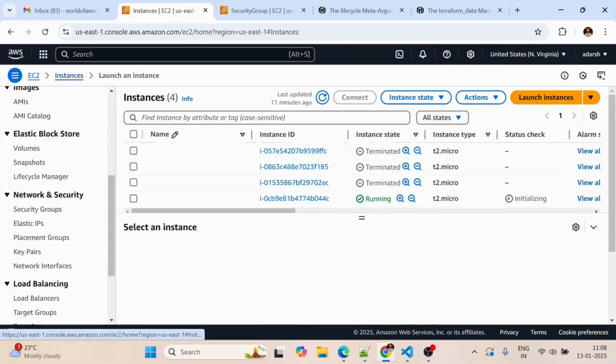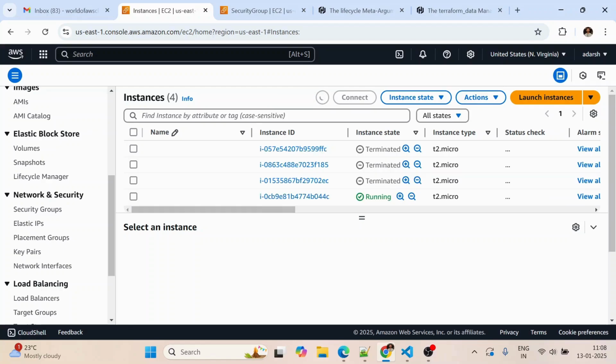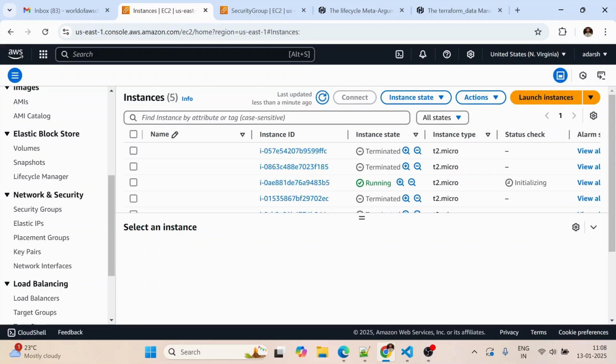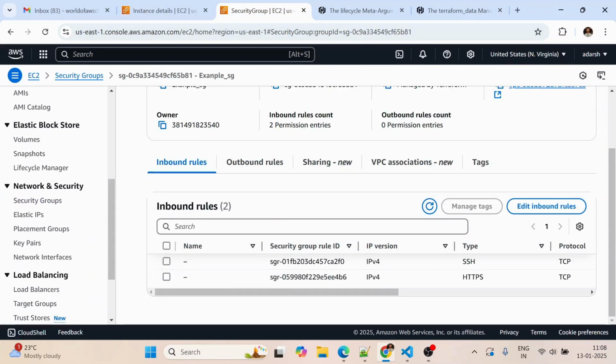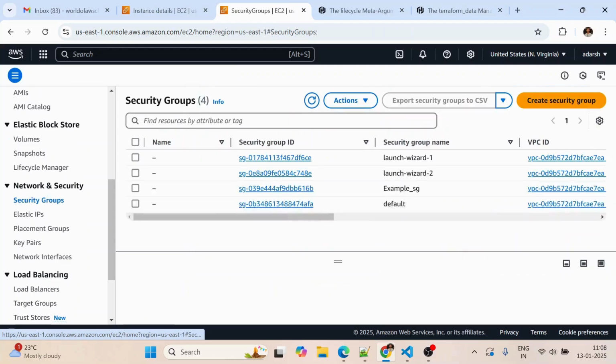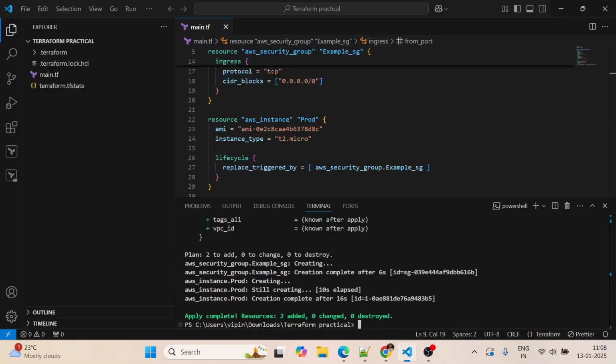Let's go and see it. I am in the EC2 console, and as we can see, one EC2 instance is getting initialized. This one, we have just created. If I go to security groups, as you can see, the example_sg security group is available here. So the resources have been created already.